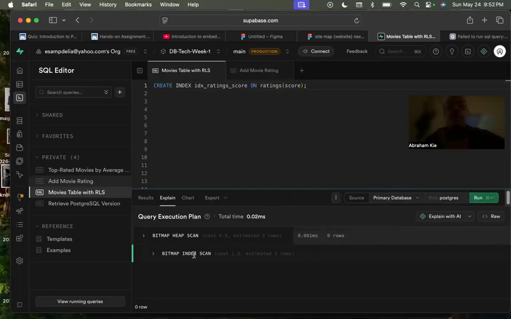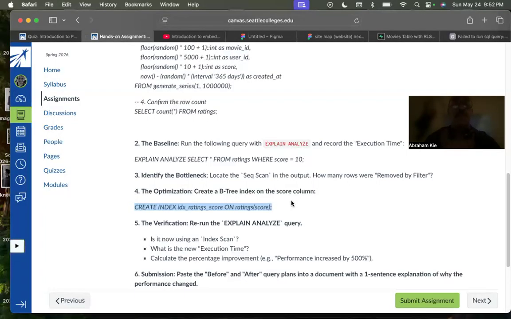It says here index, and it looks like there's a bitmap. Oh, it says index ratings score. So it looks like there was something else added. I believe that we successfully did what was asked.